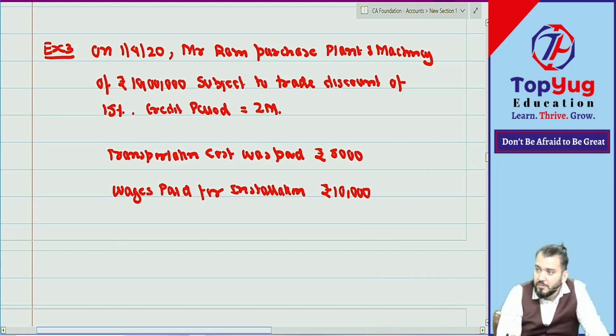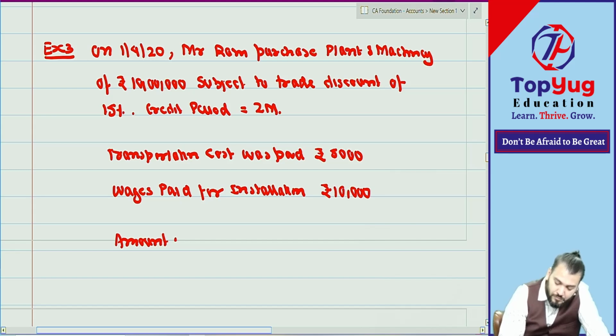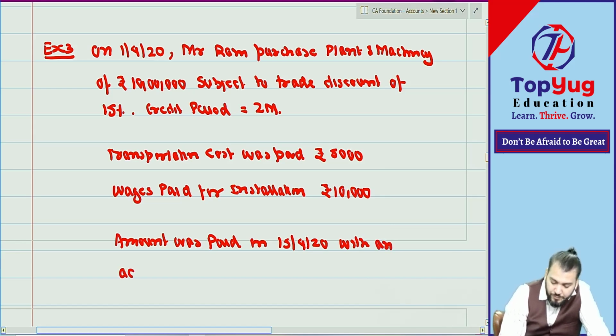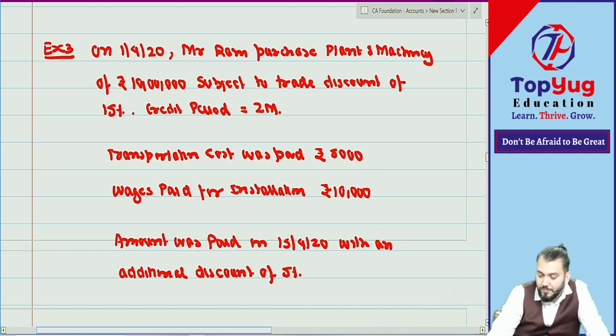What happened? Don't discuss. Question not completed. Go. Amount was paid on 15/4/2020 with an additional discount of 5%. Understood?